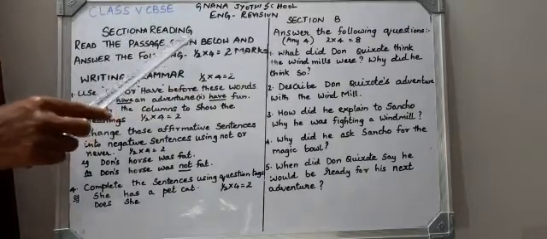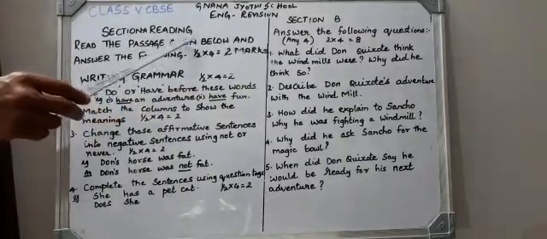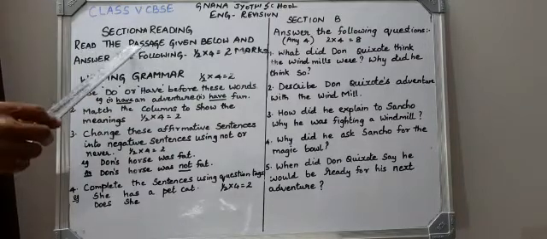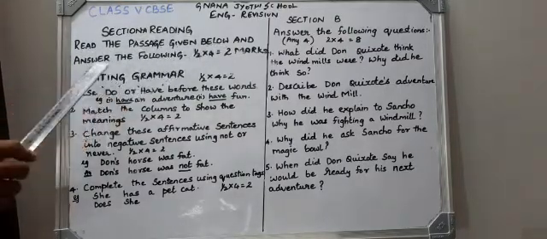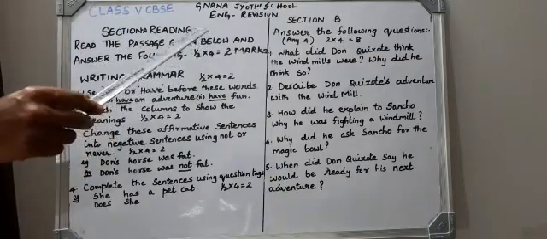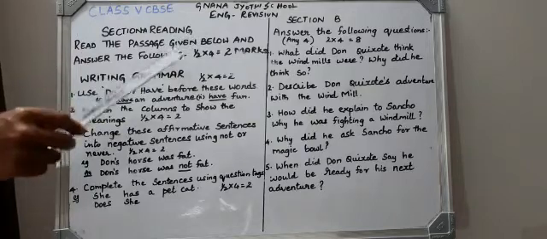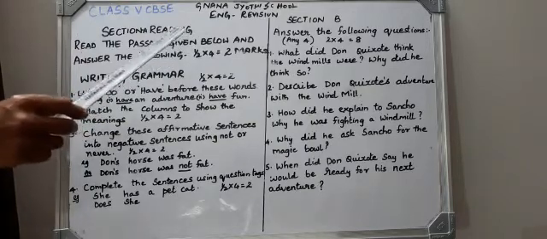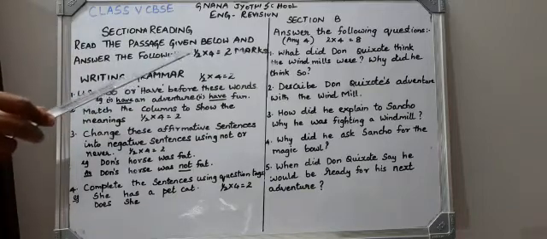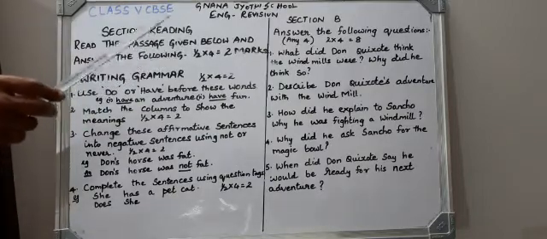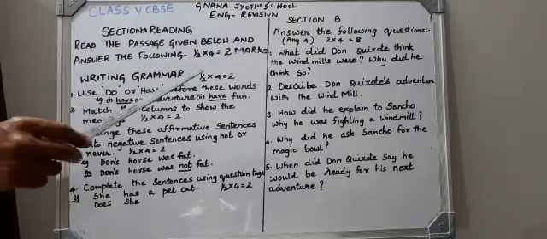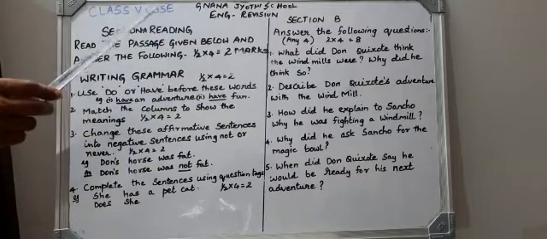Section A, you'll be having reading, children. You may think, what is reading? You have to read the passage given below and answer the following questions there. I have already taught you this in the class. So one story will be given here. Following, you will be having 4 or 5 questions and answers will be there. You have to read the story carefully and then read the question and write the answer.